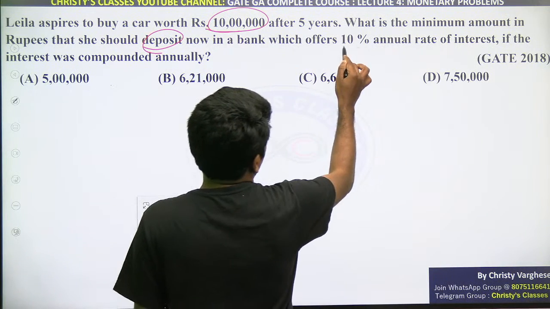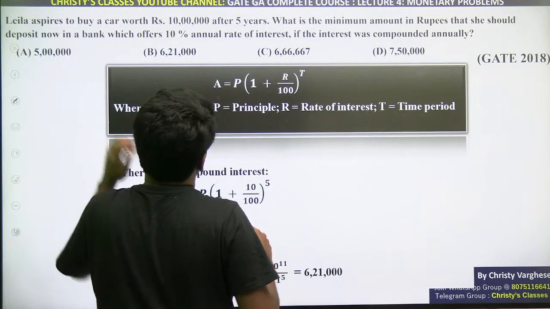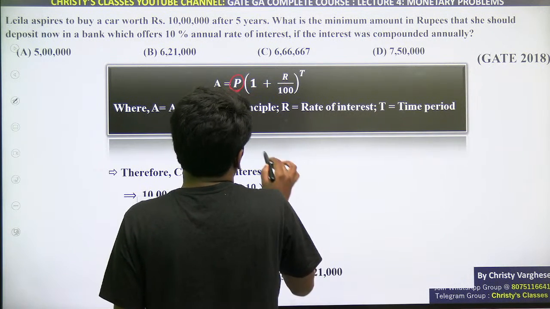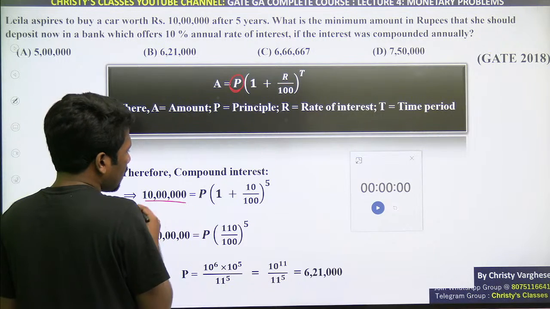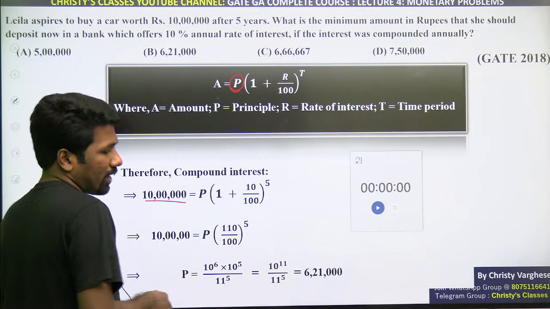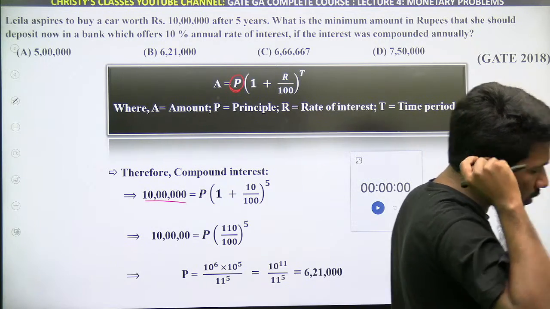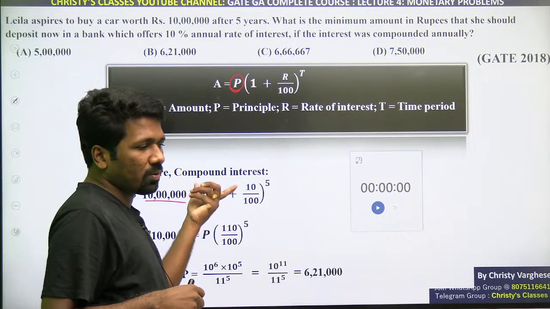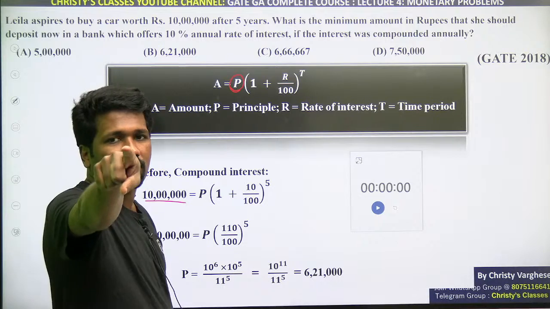Now in bank which offers 10% annual rate, if the interest is compounded annually. If it is compounded annually, you can write this, but remember this principal is the unknown. The principal is our unknown, amount is here, and then solve this, you get the answer. Very simple, na? Yeah, a formula, I think most of you remember it from school days, but what I am trying to say is understand the logic behind how this formula is derived. Very brief explanation of that is what I have given in previous question.